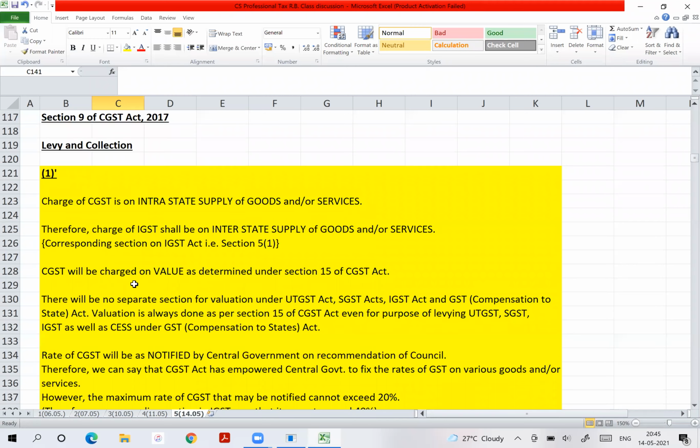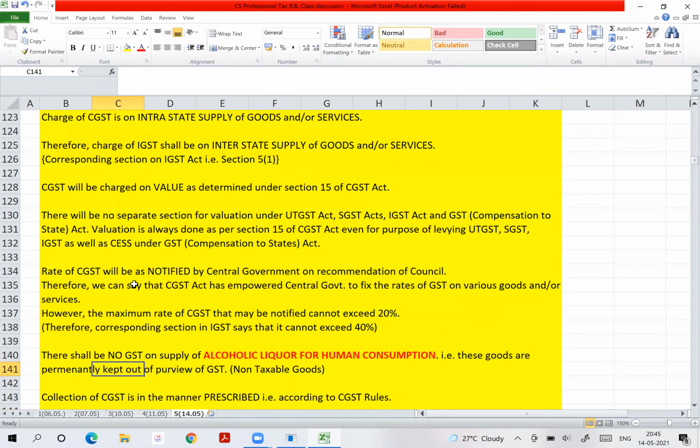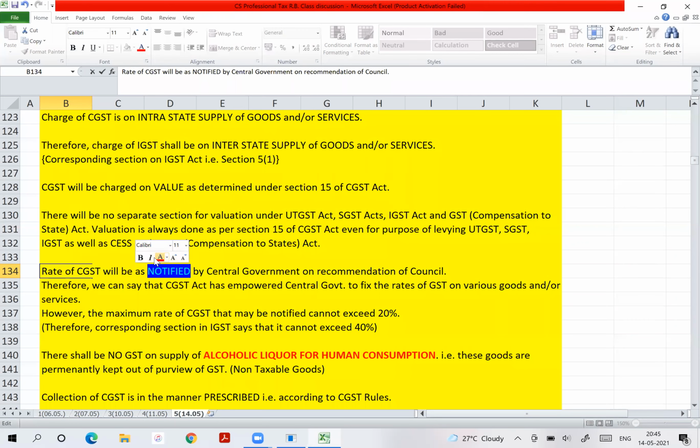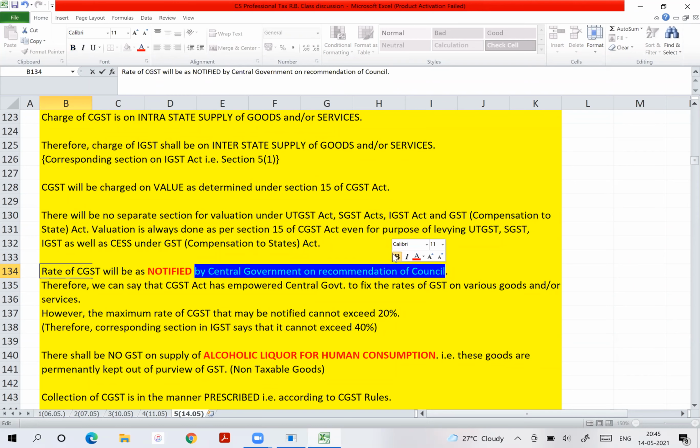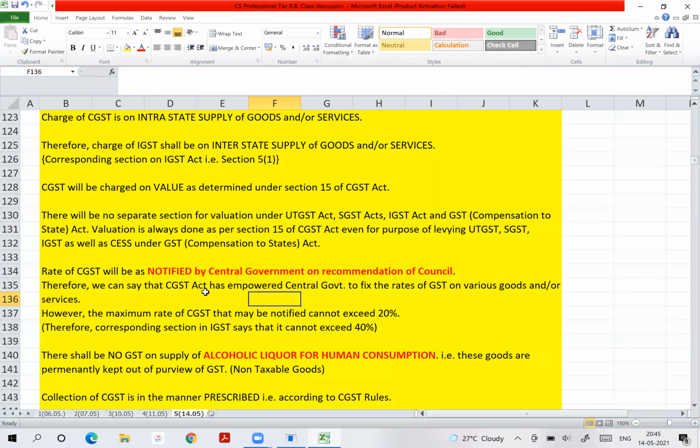So the maximum rate of IGST is 40%. But within this maximum rate, government has to notify. So rates of GST are as notified by the central government on recommendation of the council. Is the point clear to all of you? Yes.